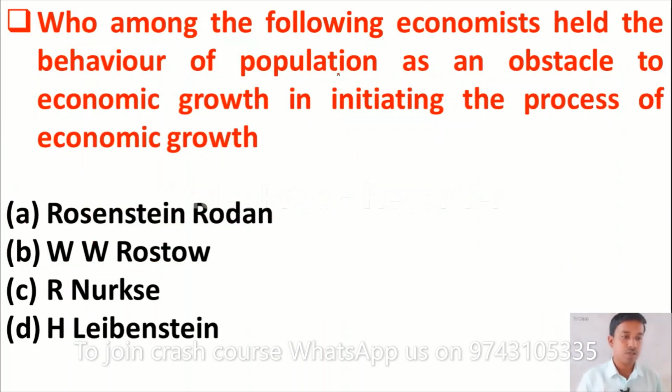The next question is, who among the following economists held the behavior of population as an obstacle to economic growth in initiating the process of economic growth? Option A Rosenstein-Rodan, option B W. Rostow, option C R. Nurkse, option D H. Leibenstein. The right answer is option D, Leibenstein.